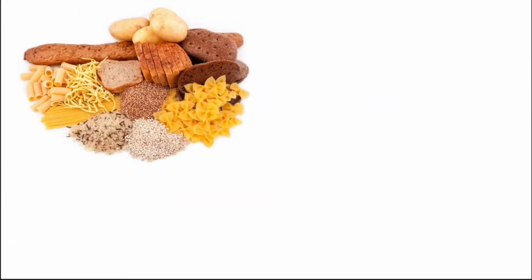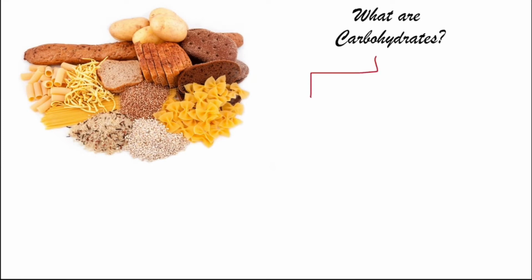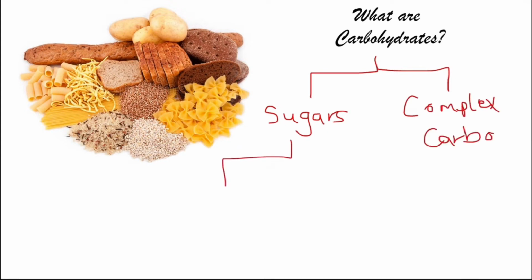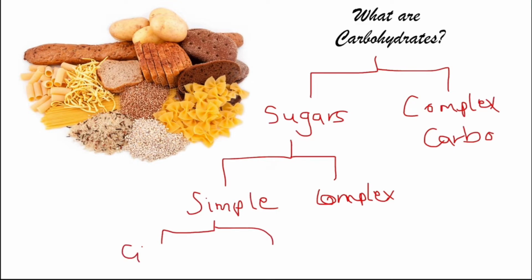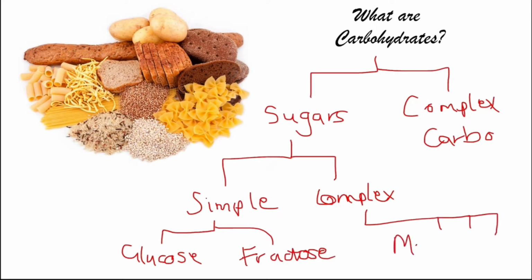To the next slide. Have you ever wondered what carbohydrates are? Carbohydrates are divided into 2 groups, sugars and complex carbohydrates. Then, sugars are further divided into 2 groups, simple sugars and complex sugars. Now, simple sugars include glucose and fructose, while the complex include 3 of them, maltose, lactose, and sucrose.